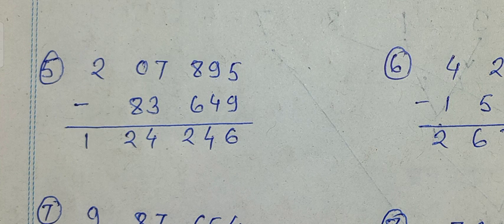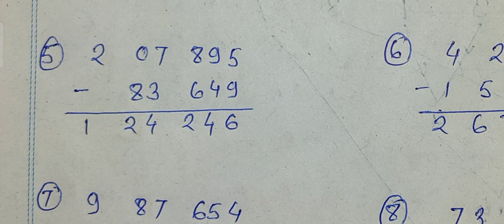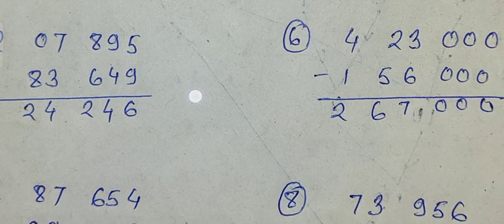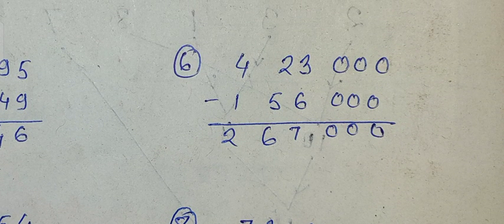To get the number of other trees, you have to subtract them and you will get the answer 1,24,246.